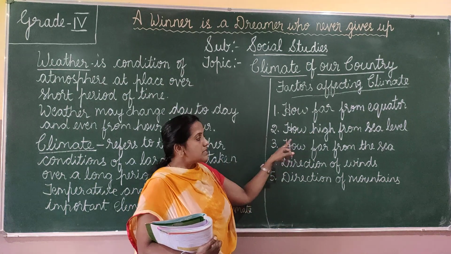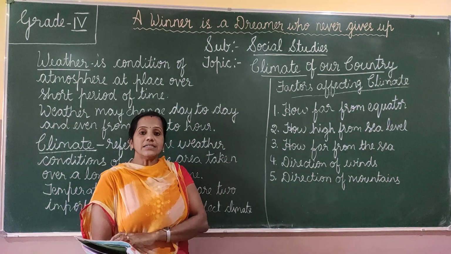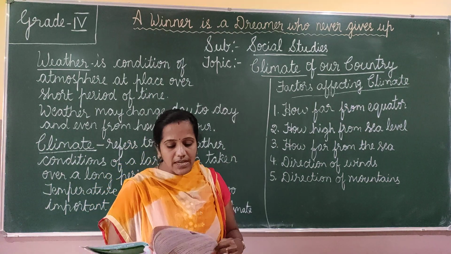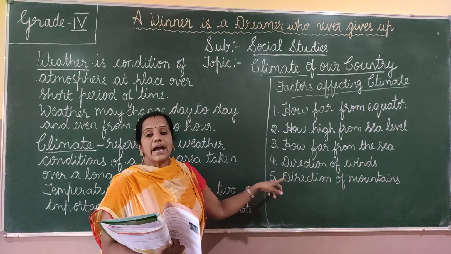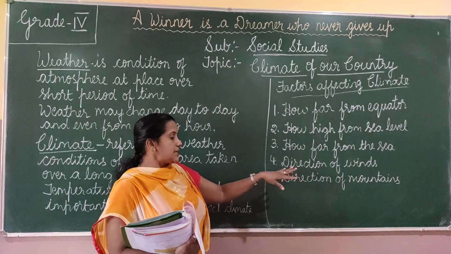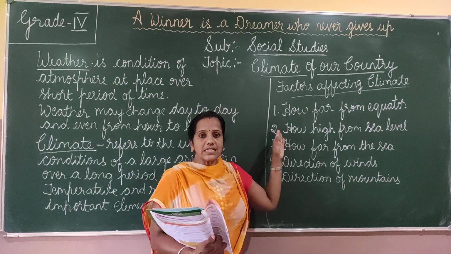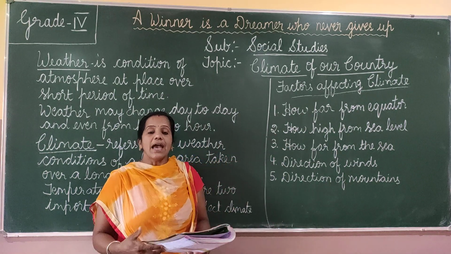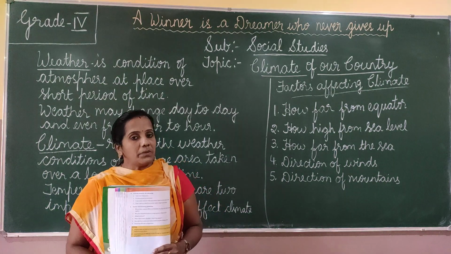The third is how far it is from the sea. The fourth one is direction of winds. And the fifth is direction of mountains. So these are the factors which affect the climatic condition of a place.